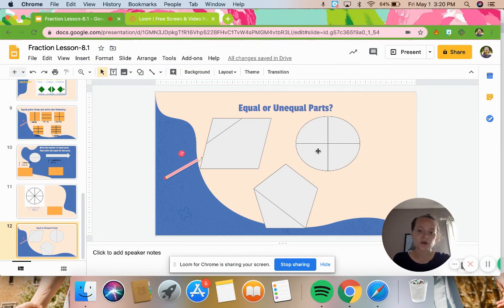What about this circle? Are these equal or unequal parts? Equal, good. And then the last one, are these equal or unequal parts? Unequal because they're not the same size and they're not the same shape. Good job, guys. Remember, you can go back at any time to reference this video. Your notes should help you too.